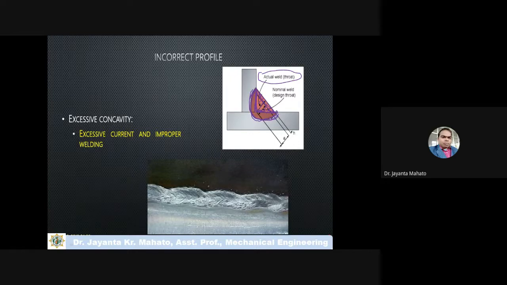Okay, and this looks like a concave curve. So this is just the opposite: this one is the convex, and just opposite, this is the concave type curve. So this welding defect is known as concavity. Okay, so just to see, this is the optical image of welding for the concavity defect of the material.